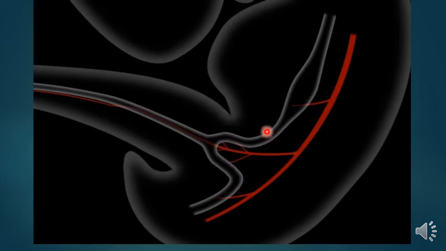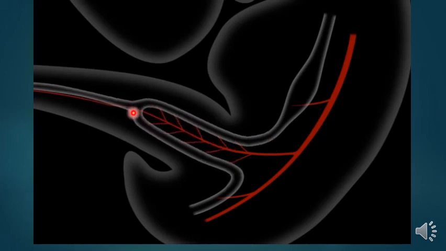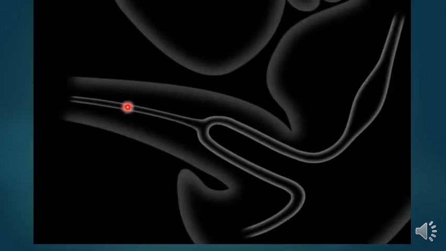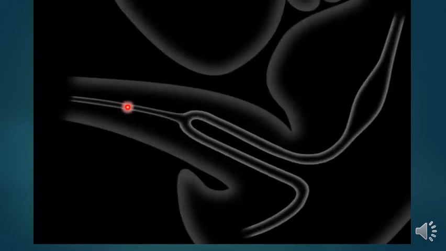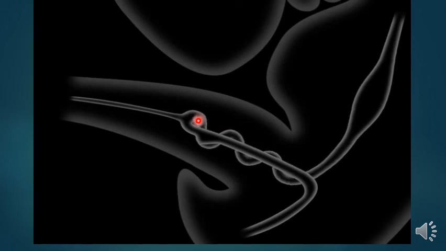As the midgut develops, it protrudes into the body stalk, forming a loop, with the superior mesenteric artery forming the axis of the loop. As it protrudes, the midgut loop makes a quarter turn counterclockwise, so its distal part is to the left and its proximal part is to the right. The distal part of the loop develops a bulge that will become the cecum, and the proximal part of the loop becomes quite convoluted.